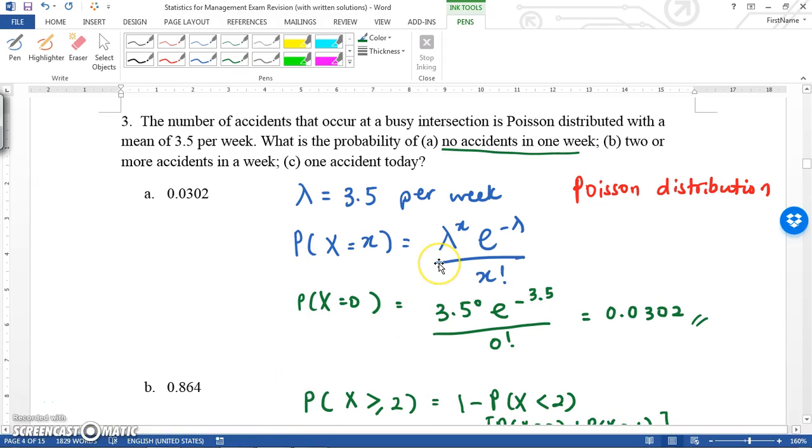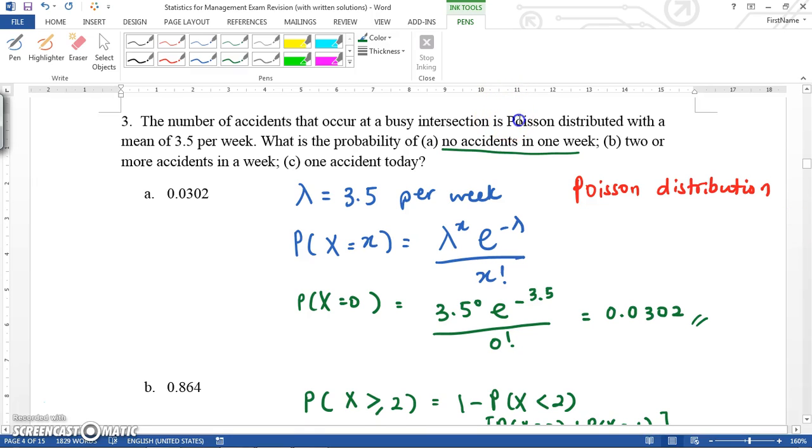Okay, so for this question, chapter 6, question number 3, it says that the number of accidents that occur at a busy intersection is Poisson distributed with a mean of 3.5 per week. So what's the probability of no accidents in 1 week, or 2 or more accidents in a week, or just 1 accident today? Okay, so this is a Poisson distribution kind of question.